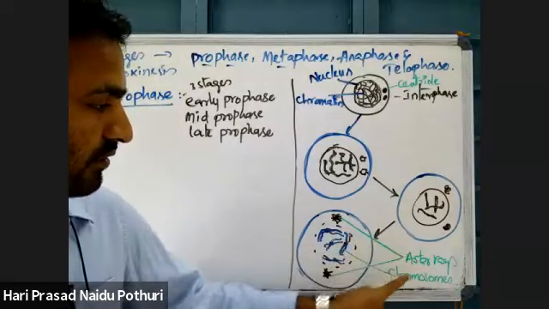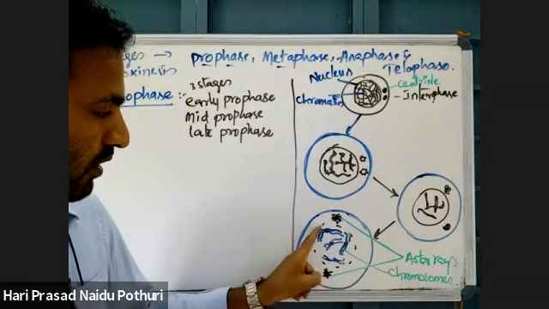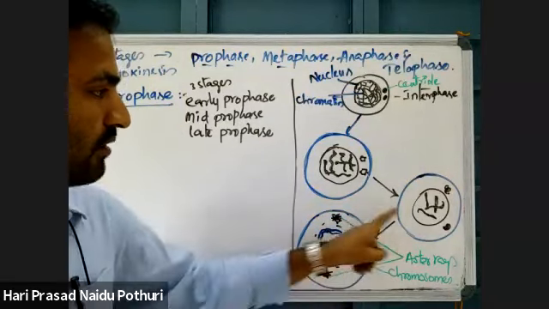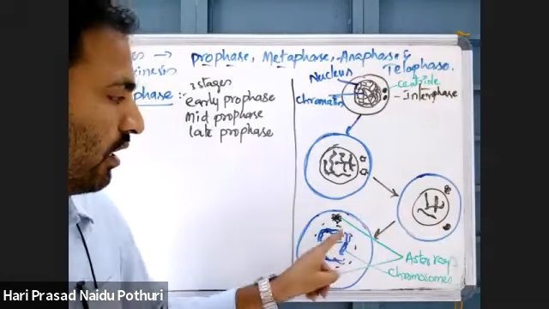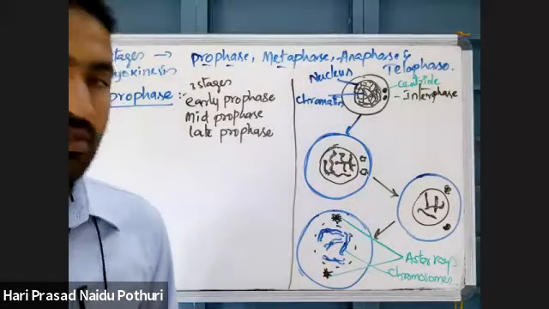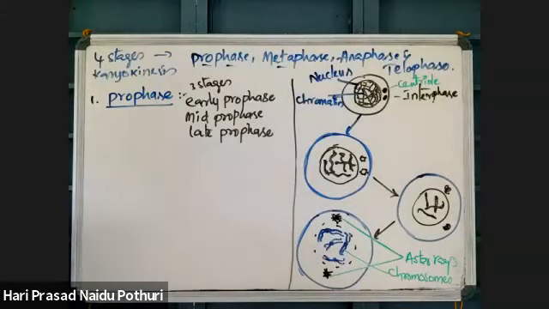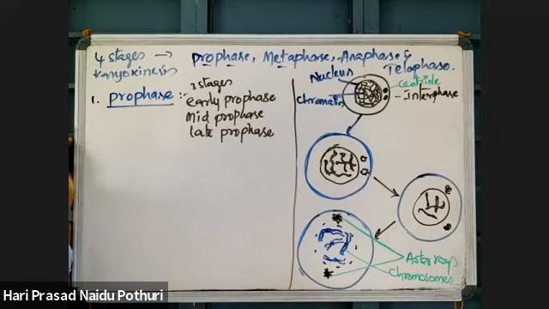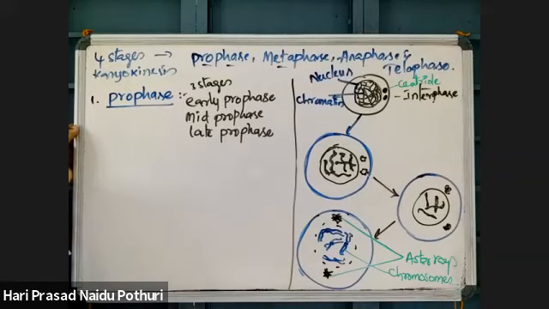Aster, chromosome, the nuclear membrane disappeared. This is a nuclear membrane circle. That nuclear membrane has disappeared and the chromosomes are present in the middle. Okay? Now, write for this process. First listen to what is happening during the process, then we'll go.